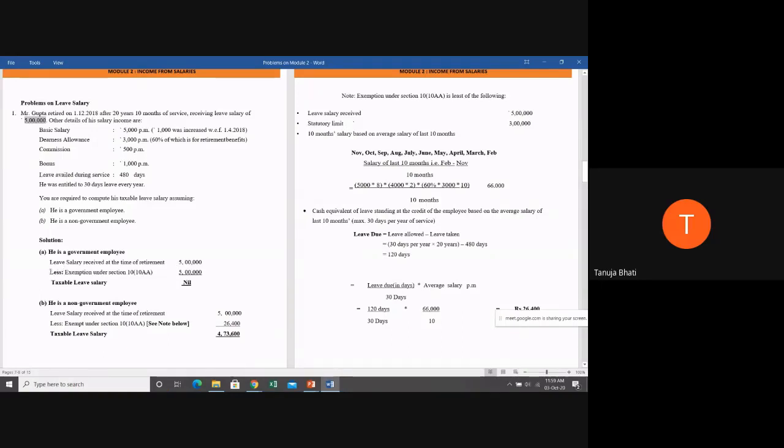So less exemption under section 10(10AA). It would be very good if you remember the section, because leave salary, leave encashment is very important. Please keep noting down when I say it would be good if you remember this provision number. So the entire 5 lakhs is exempt, and taxable leave salary is nil. Is this part understood if he is a government employee? Did everyone understand the first part of the question?